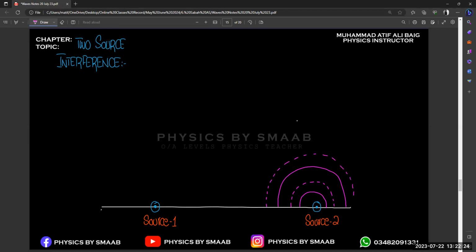There will be a pattern of crest and trough. The regular line shows the crest and the dotted line shows the trough of the wave.